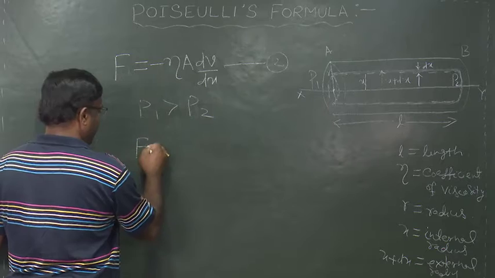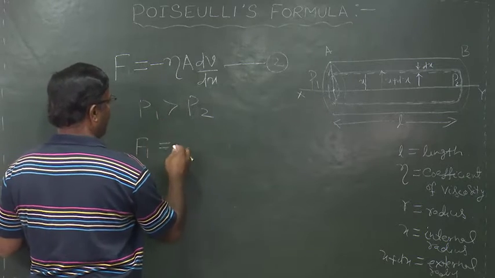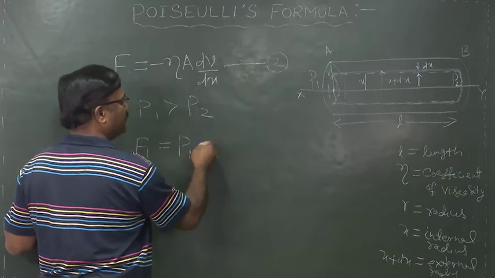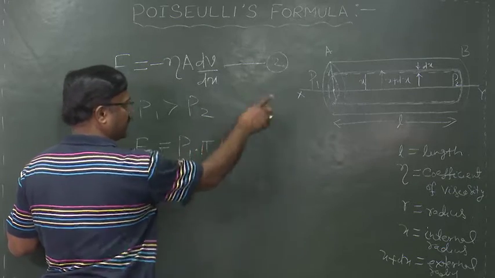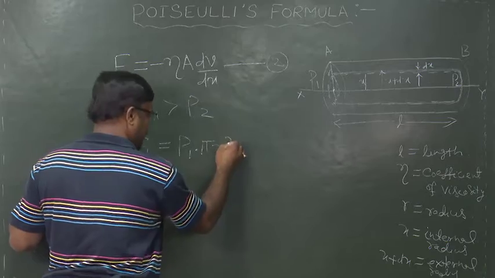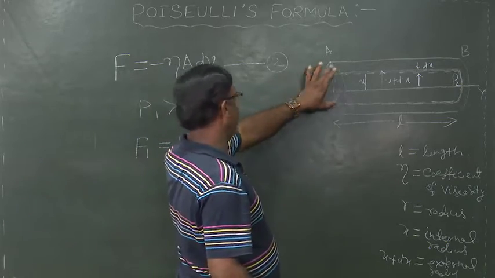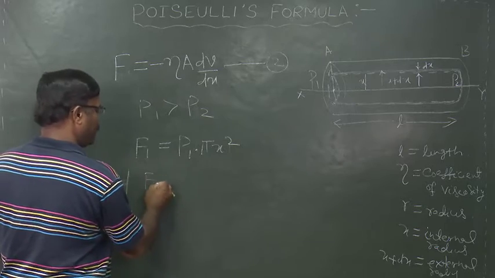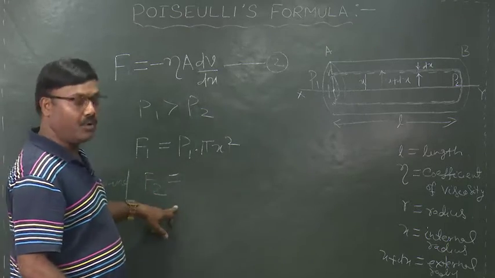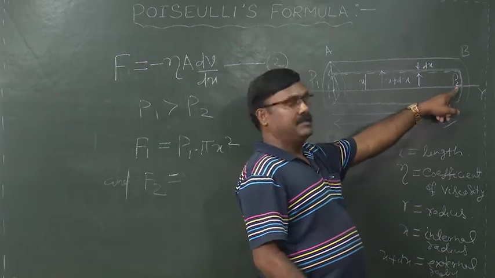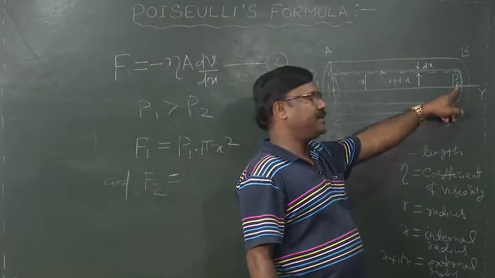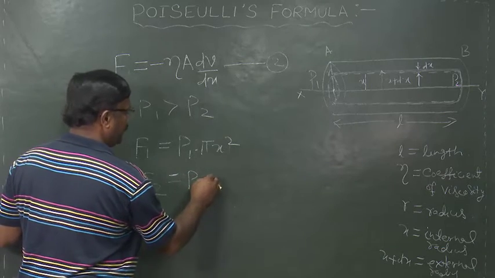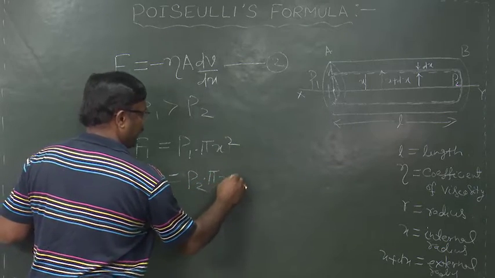Now, F1 is equal to force is equal to pressure into area. So P1 into area of cross section of that tube, which is pi x square, due to the element. And if F2 is the force at B due to the pressure P2, then F2 will be how much? P2 into pi x square.